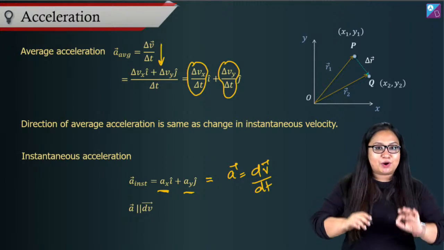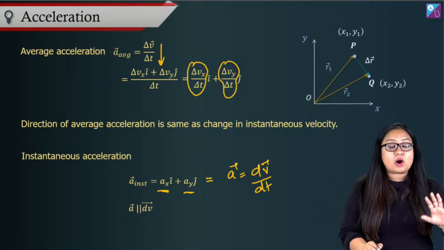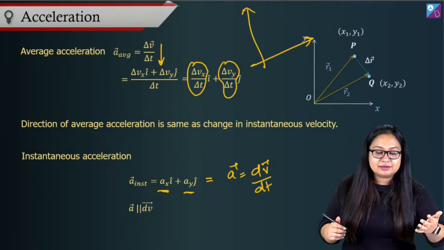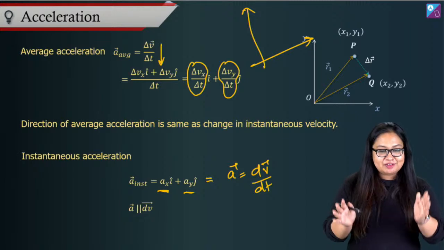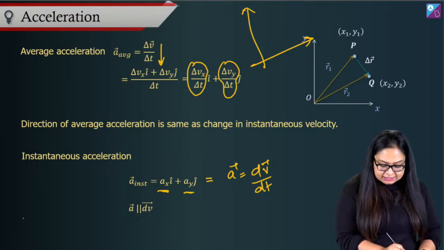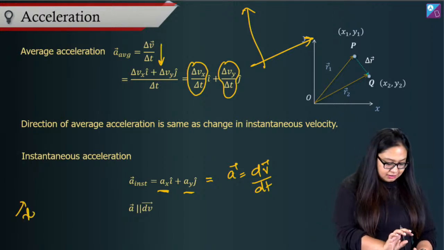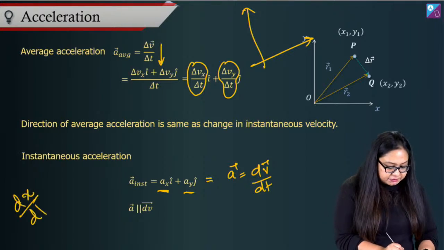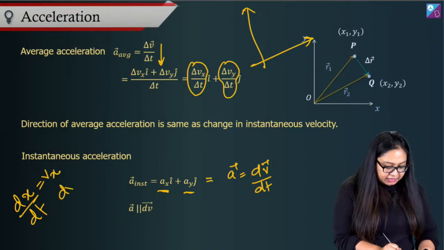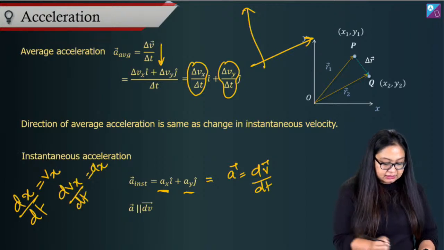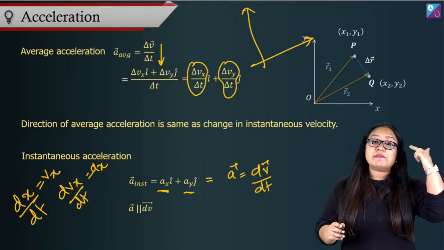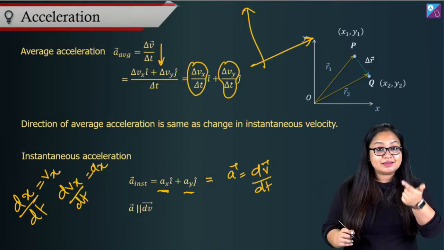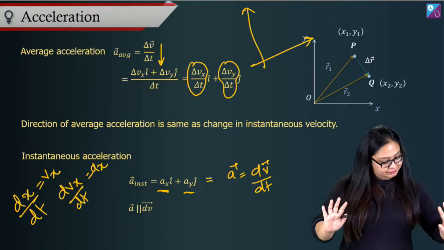So till now, you can understand that when we are talking about velocity or acceleration or displacement, what we have done is, we have said, if x is the displacement in x direction, then dx by dt gives me vx, and then dvx by dt gives me ax. Similarly, dy by dt gives me vy, and d by dt of vy gives me ay. That's about it.